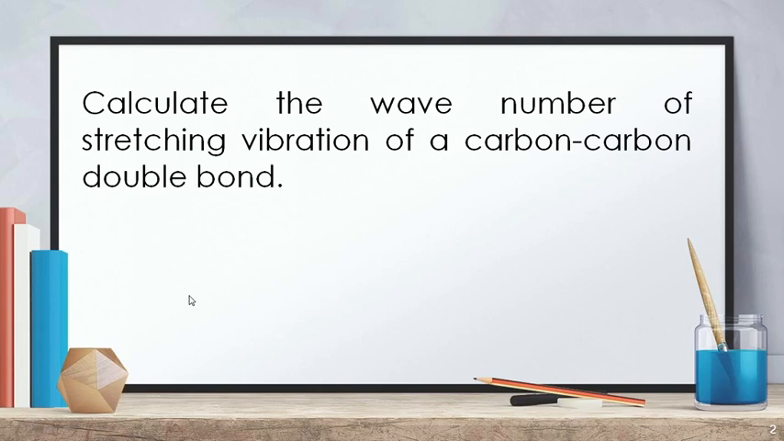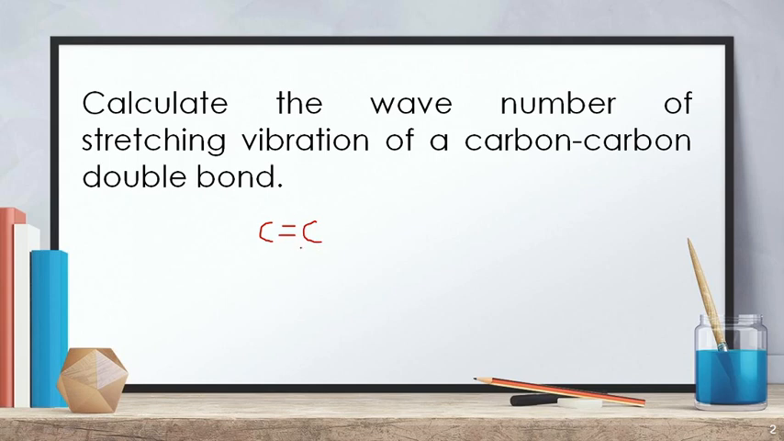So in the earlier class we found that the molecular vibrations are of two types. One is stretching vibration and the other one is bending vibration. In the question they are mainly focusing on stretching vibration of C double bond C. So for the case of C double bond C, they are asking stretching vibration, right.